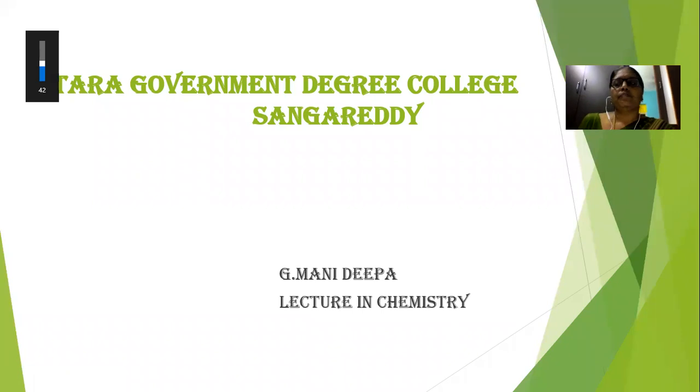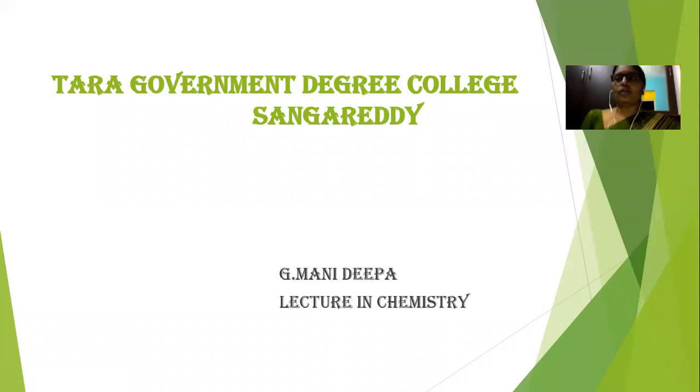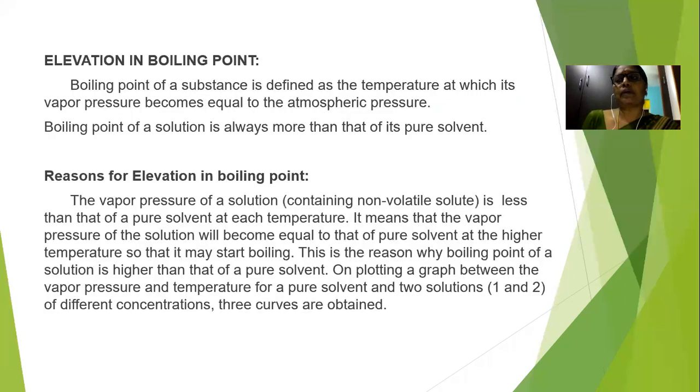In this video, we will discuss another colligative property, that is elevation in boiling point. What is meant by elevation in boiling point, how can we say that it is a colligative property, and how can we find out the molecular mass of a solute using elevation in boiling point? What is meant by the ebullioscopic constant? We will discuss all of that in this video. So the third colligative property is elevation in boiling point.